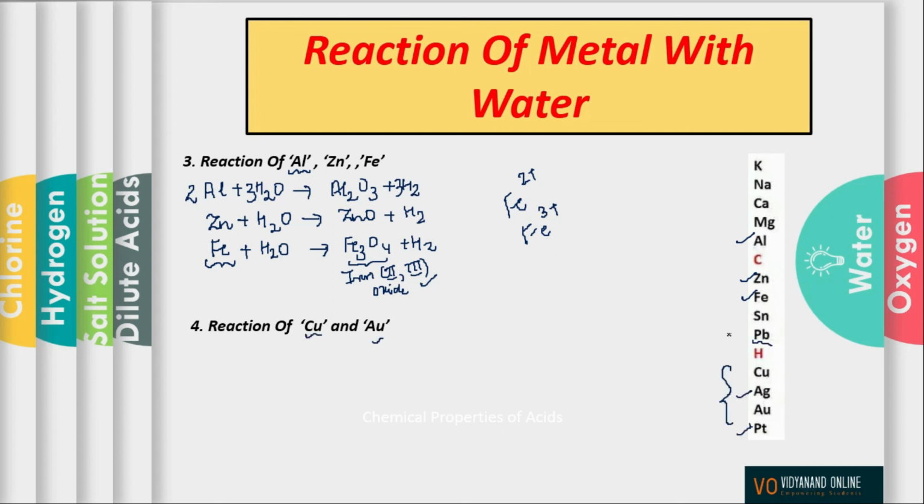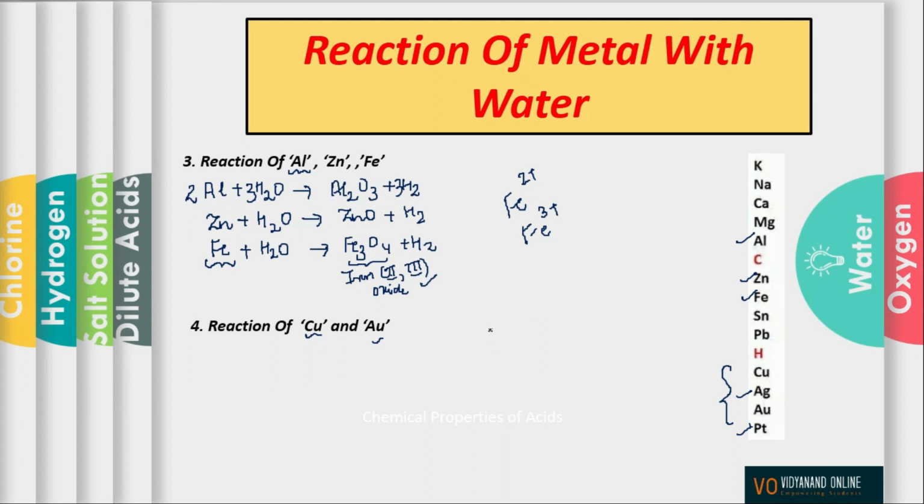Now the question arises, why doesn't lead react with water? Lead has a very protective layer of lead oxide, PbO, which doesn't allow water to react further with lead, and that is why the reaction doesn't occur under normal conditions. Now talking about the reactions of copper, gold, silver or platinum, these are so unreactive that they do not react with water to form metallic oxide. Now let me tell you the reason why it happens.